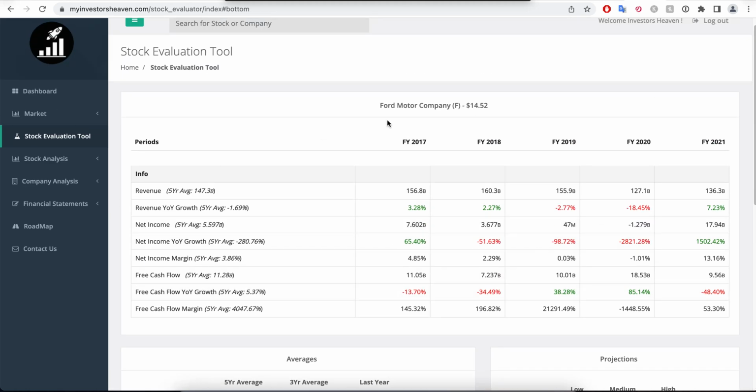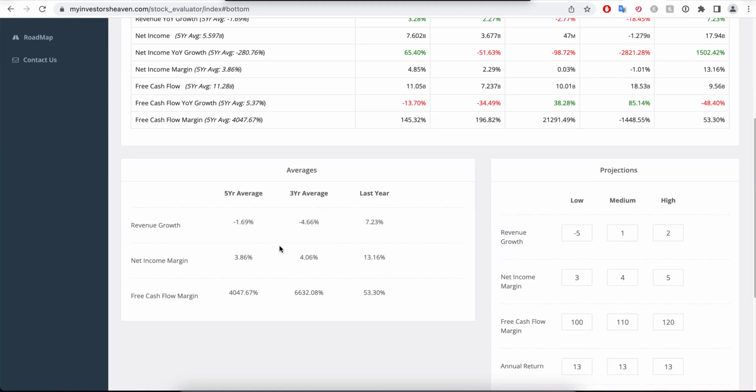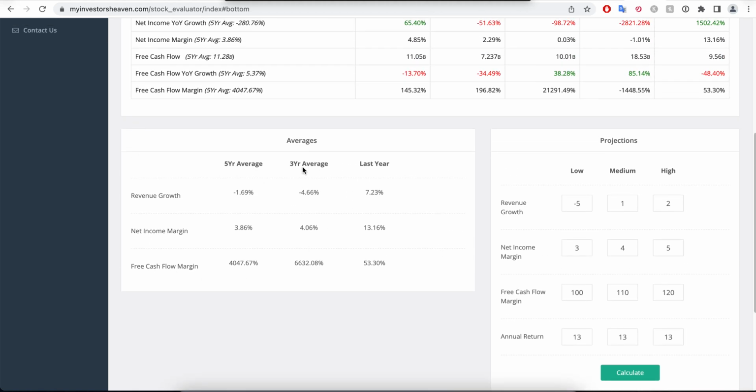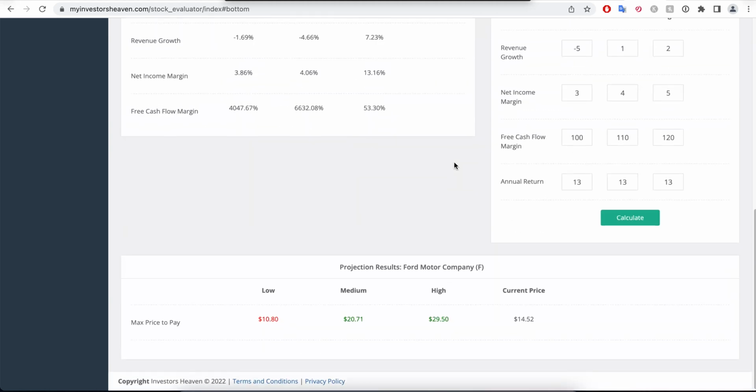But this is the core idea about how we use the tool and how we use a discounted cash flow model. It's all about projections about the future based on the historical data, and you can take a little bit of a look at what analysts are saying potentially. But I personally like to use historical data and go lower than what the company has been achieving in order to have a little bit of a margin of safety. And this is how I do my discounted cash flow models.